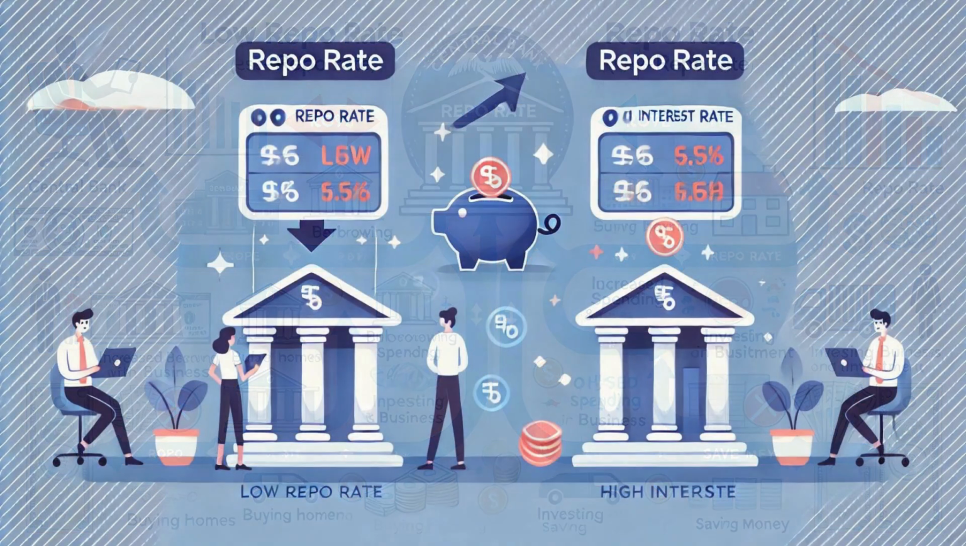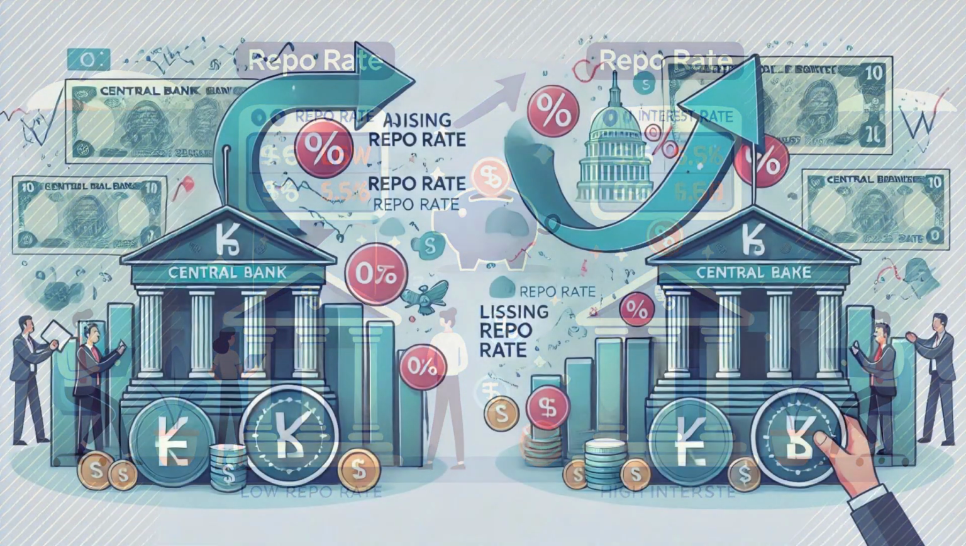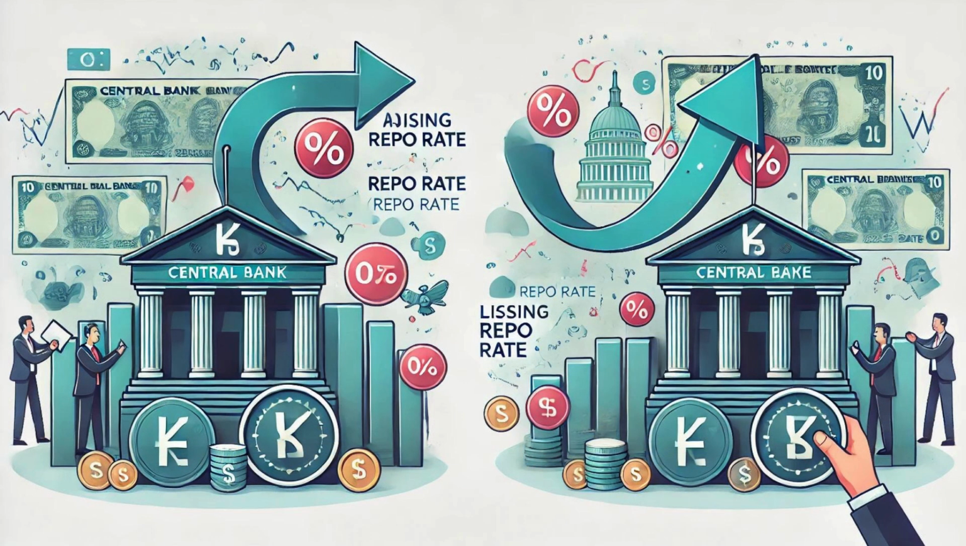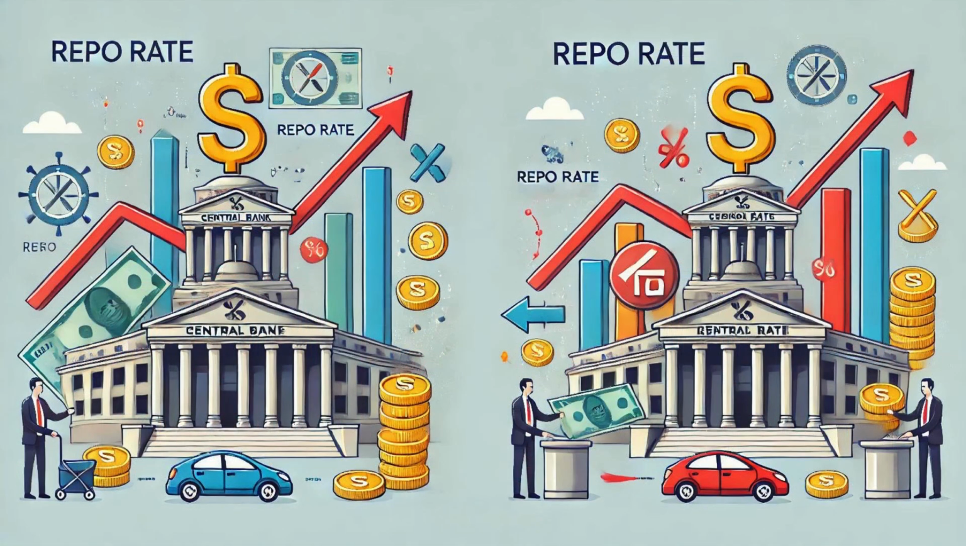Imagine central banks like the Federal Reserve or the European Central Bank as the bank for banks. When commercial banks need money, they can borrow it from the central bank at the repo rate. In return, they provide government bonds as collateral. Now, let's dive into how the repo rate works and its impact on the economy.